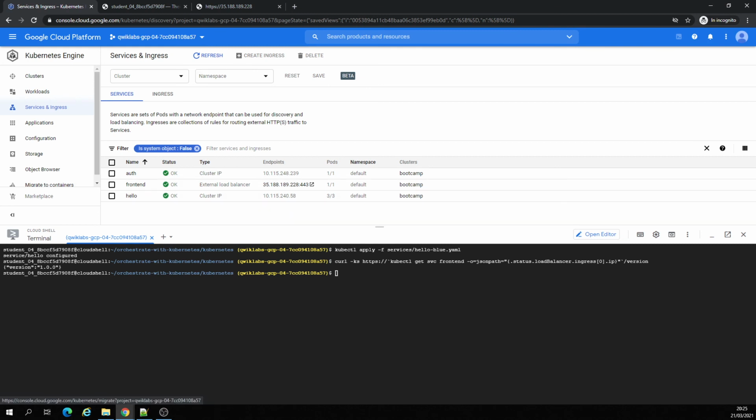So that's my service. So that's all I'd like to share, having more than one version of the same deployment services, which is a proxy of the workload.